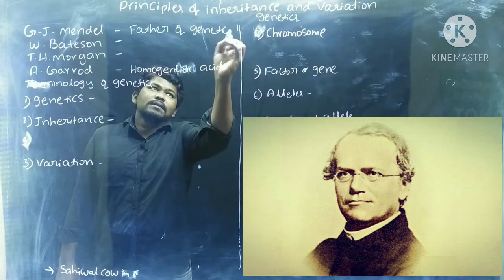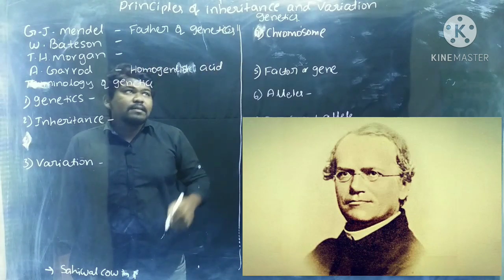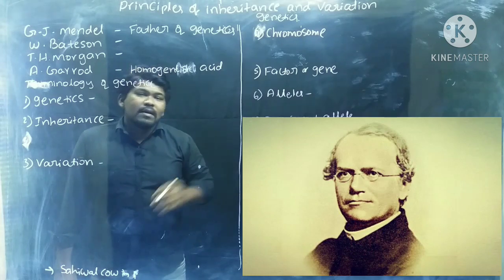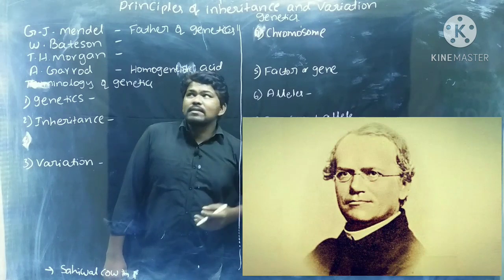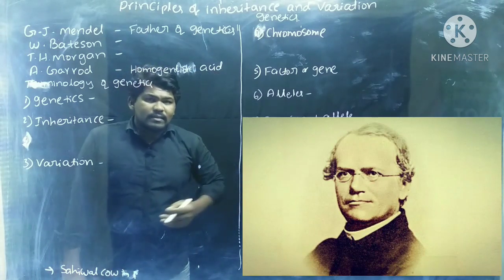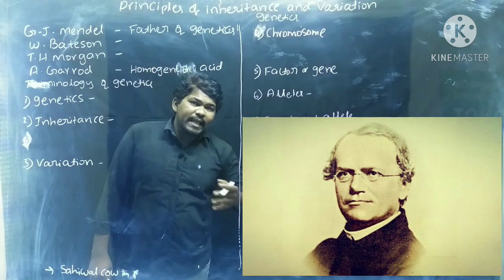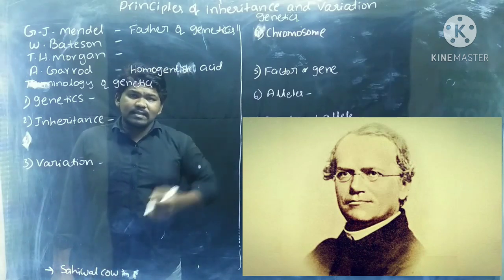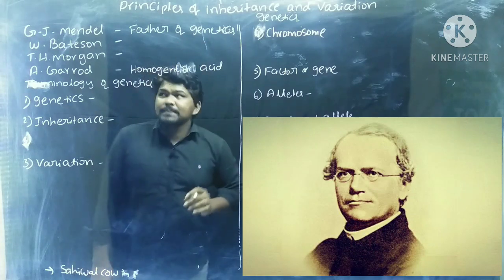Already we know that chapter number 5, Principles of Inheritance, is also called genetics. Who is the father of genetics? Mendel. He worked on the pea plant and explained how characters are transferred from one generation to another by 3 laws. Hence, Mendel is called the father of genetics.